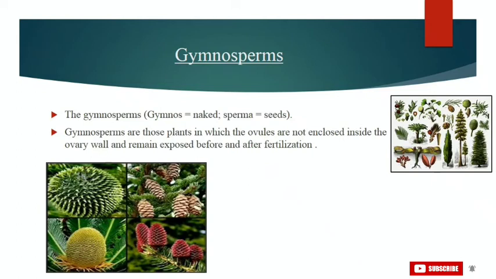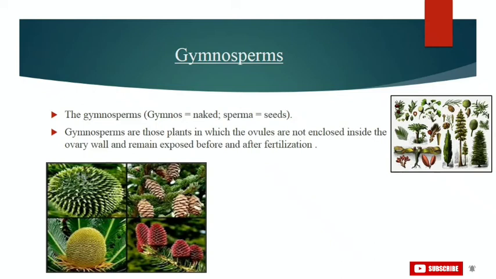Now they are found mostly in colder parts of the northern hemisphere where they form extensive forests. A number of gymnosperms are also known as ornamental plants. Ornamental plants means plants that are grown for decorative purposes in gardens or as house plants, or are just used as a sample to display. So gymnosperms are also used as a kind of ornamental plant. An example of it is ginkgo.